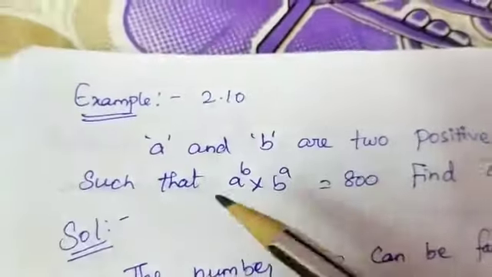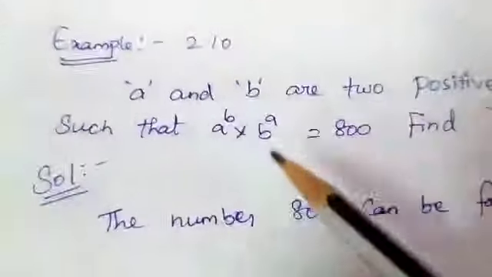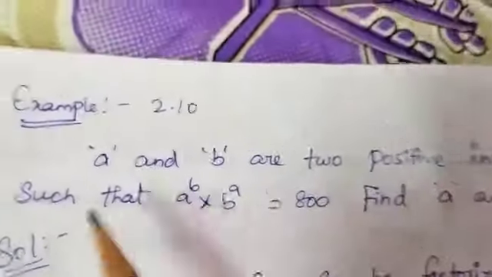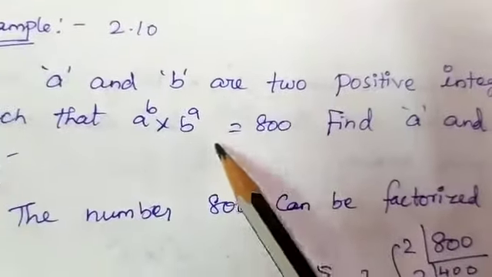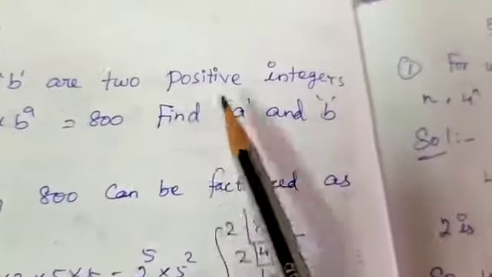So our example number 2.10, that is the 10th one. A and B are two positive integers such that a power b into b power a equal to 800. We have to find a and b.